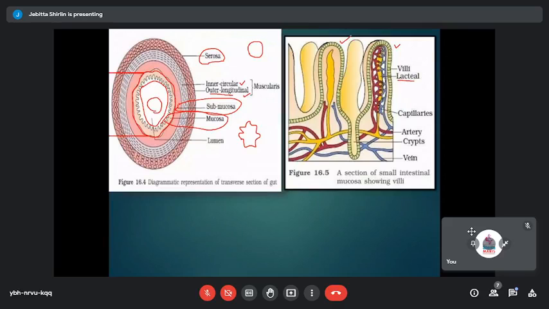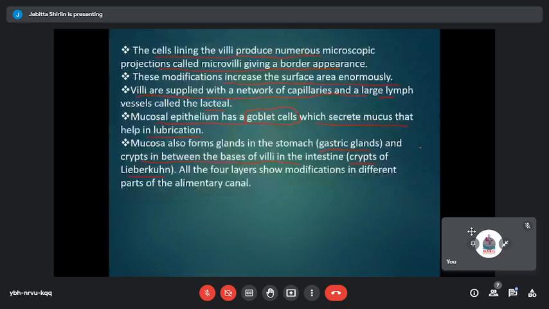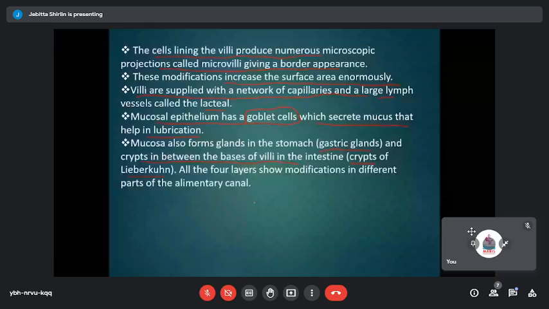All four layers show modifications in different parts of the alimentary canal, meaning the outer serosa layer, below it the muscular layer, the submucosal layer, and the mucosal layer. The layers remain the same, but they exhibit some structural modifications. So that is all with the digestive structure.